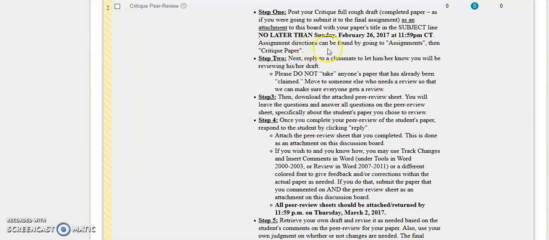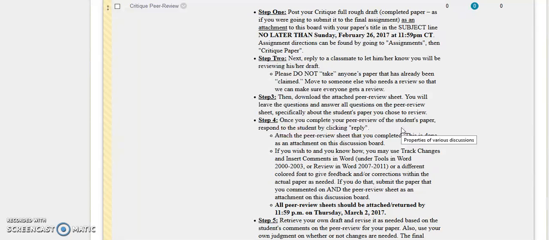So then assignment directions can be found by going to assignments and then to the critique paper. So you do want to look at the critique paper before you do the peer-reviewed assignment here, because obviously you have to follow the assignment directions to have a full draft posted, if that makes sense. So step two, next you reply to a classmate. So you're going to post yours first.